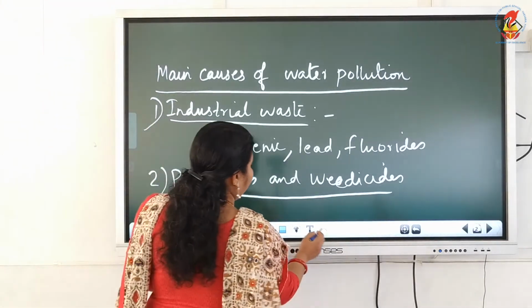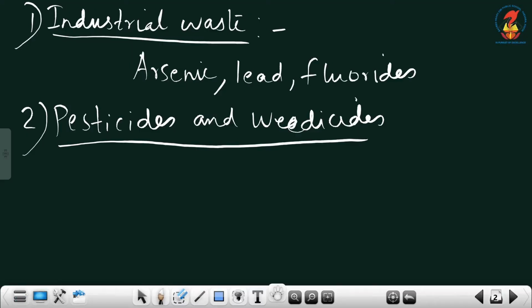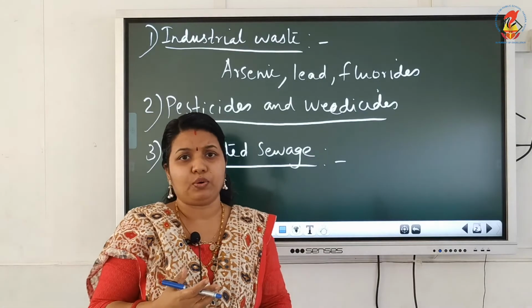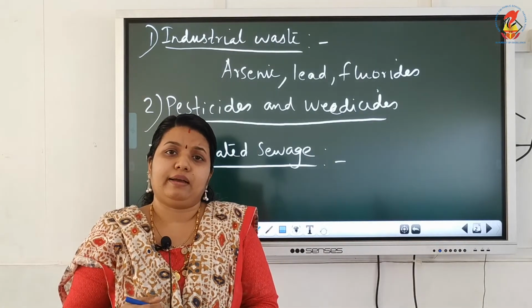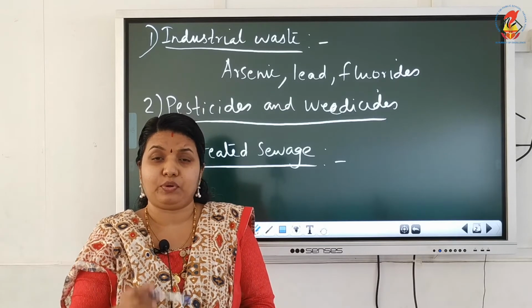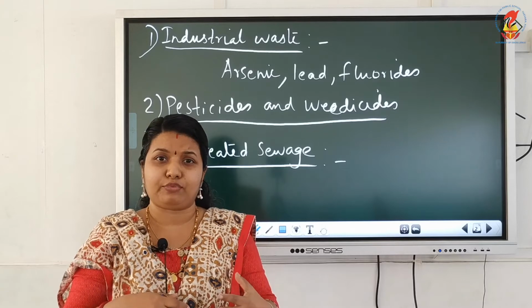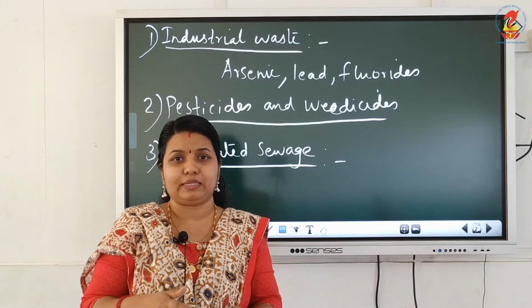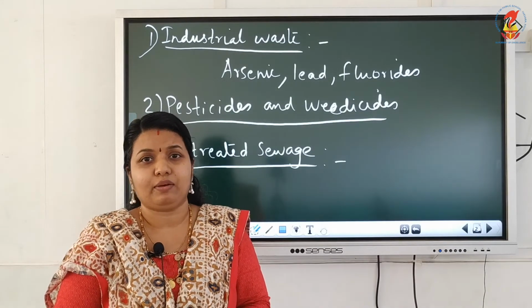Now the third main cause of water pollution is untreated sewage. Sewage means the waste disposed from households. So untreated sewage is directly thrown into water bodies. Sewage which is not treated. What do you mean by treating? Converting all the harmful substances to harmless ones. That is called treating. Here, without any treatment, the sewage, liquid waste, is thrown into the nearby water body.